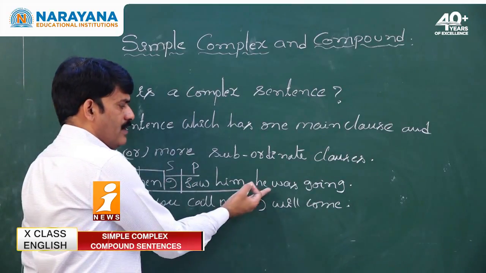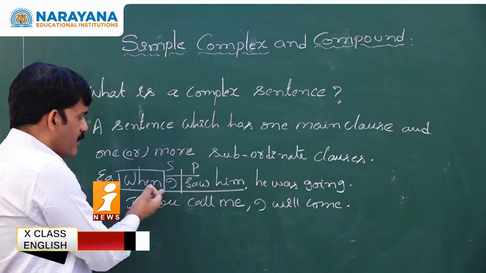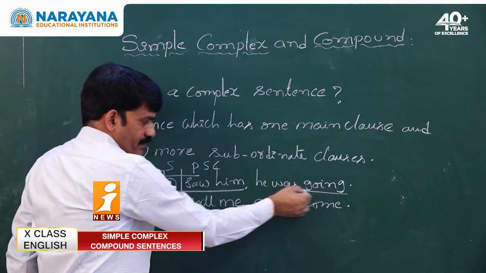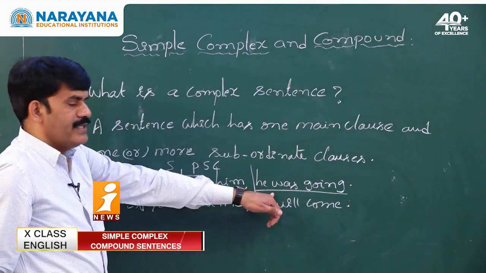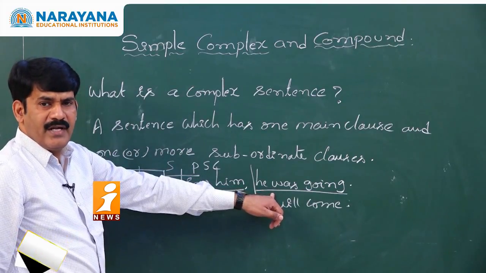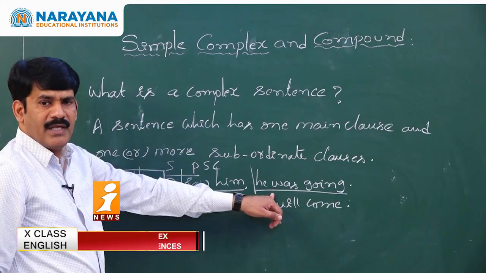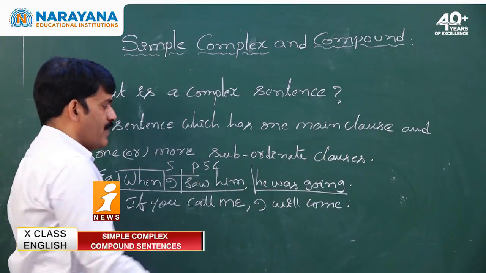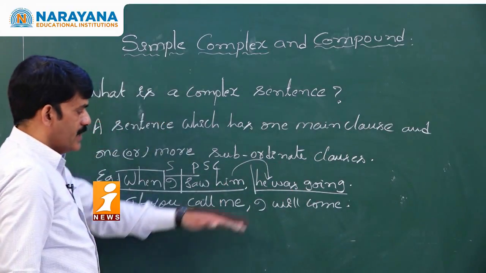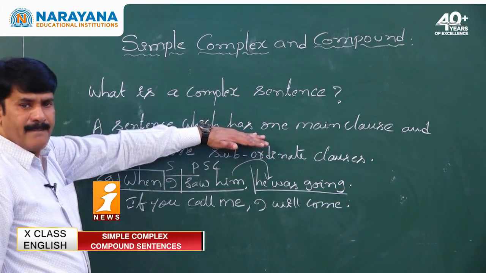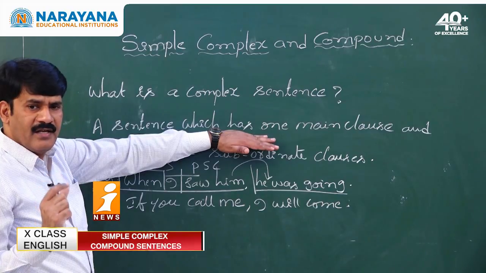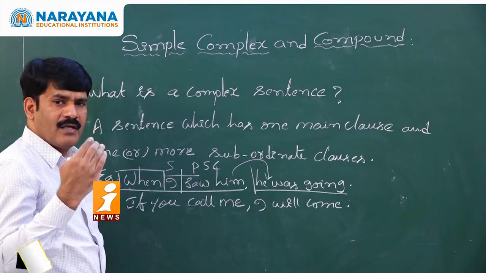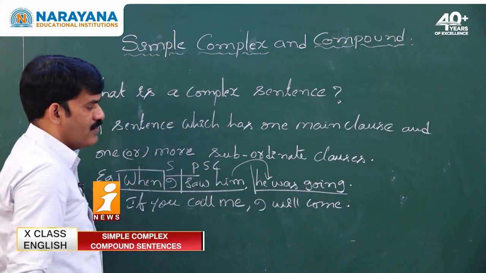When I saw him, he was going. What is the subordinating clause here? When I saw him is a subordinating clause. He was going is a main clause. It is an independent clause. An independent clause never depends on any other clause to give complete meaning. Whereas when I saw him is a dependent clause which needs to depend on the main clause. Hence, you can justify the given definition that a complex sentence has one main clause and one or more subordinating clauses. Here, he was going is the main clause.